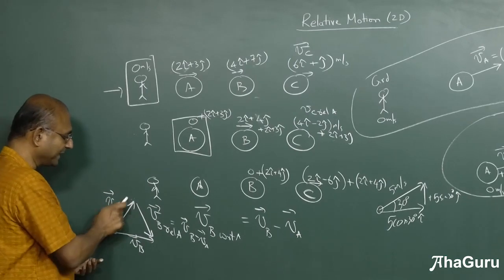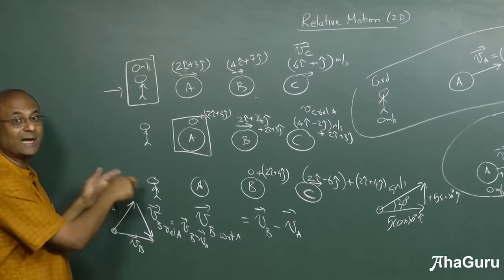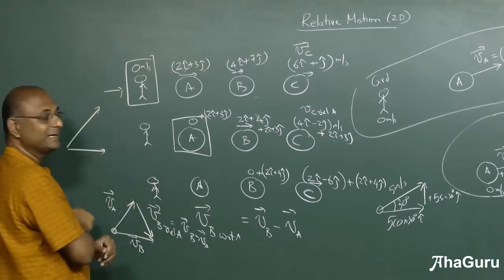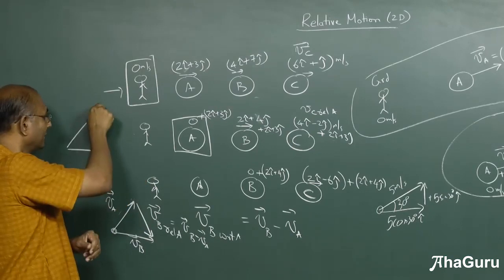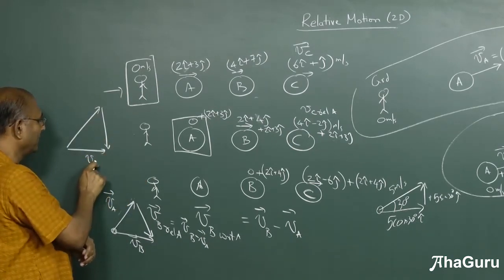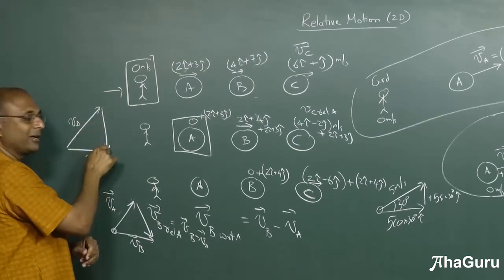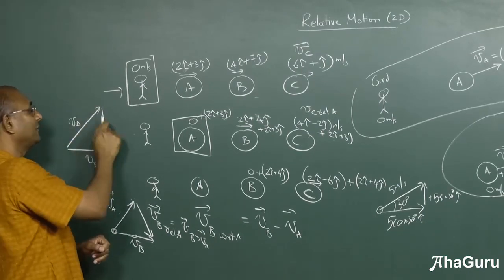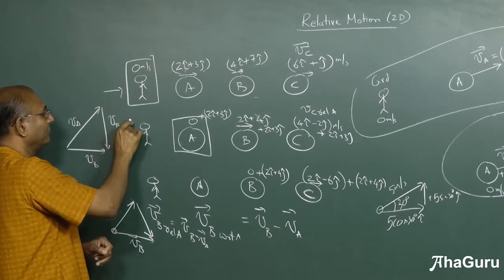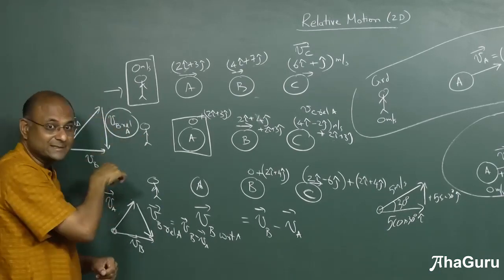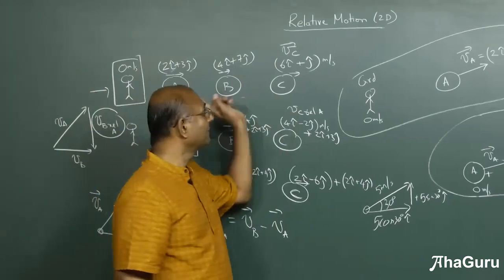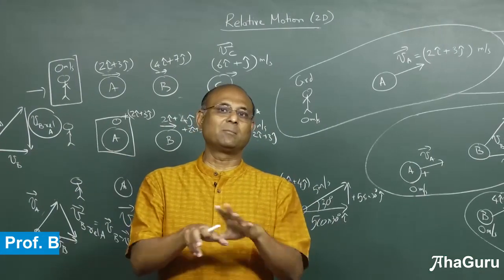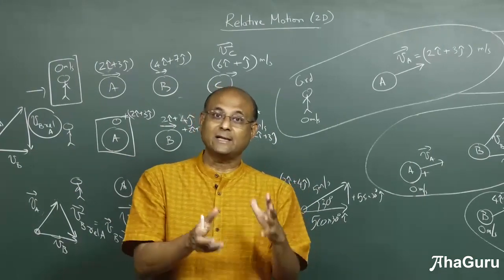You should be able to do this vector and then join it. That is the relative velocity. So somebody has already given you this velocity and that velocity and says, hey, tell me relative velocity. Suppose this was VB, that is VA. This arrow represents the velocity of B with respect to A. Velocity of B relative to A. That's what this represents. But how do you calculate it? Well, you'll have to do what we just did in terms of i and j. So I hope that is clear. The best way to learn this is to do a whole bunch of solved examples. Let's look at them, try them out and then see